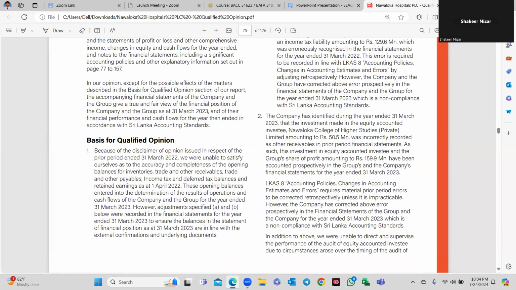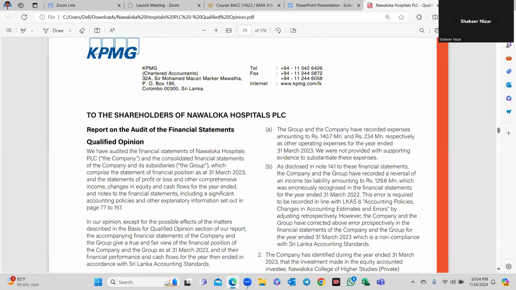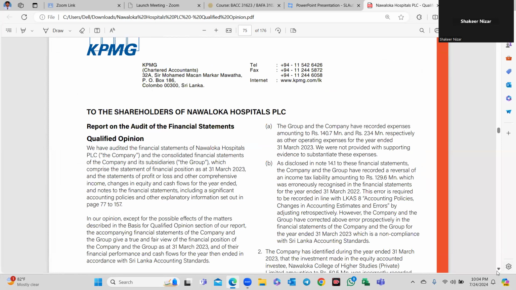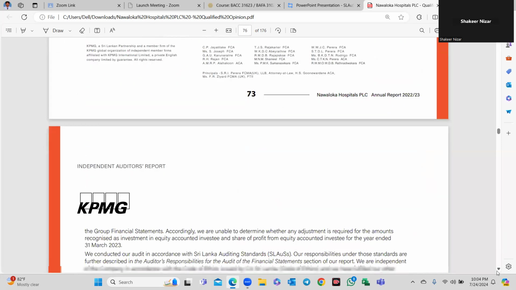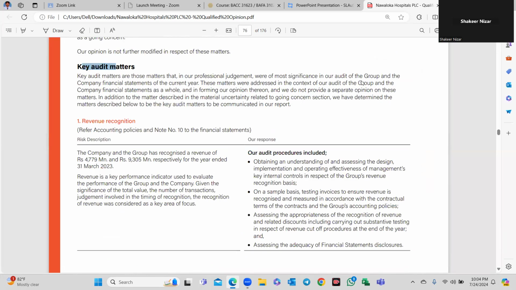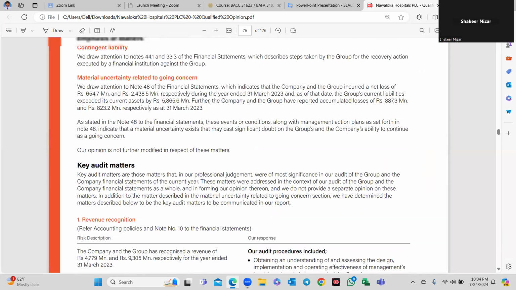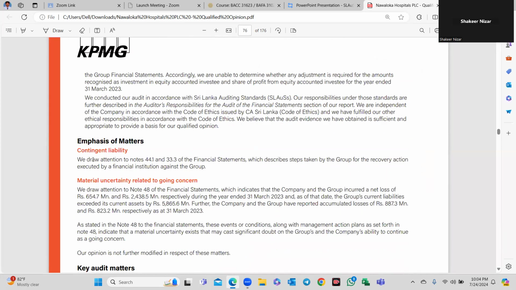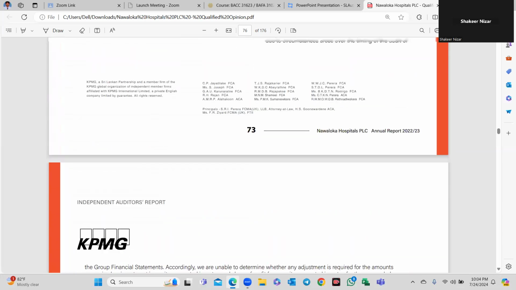Qualified opinion: we have audited. In there also we say we audited, but there are key audit matters. We want to see the difference, right? Here key audit matters are there. We are emphasizing a matter: contingent liability, we draw your attention to material uncertainty relating to going concern. At your leisure, you can read those things.